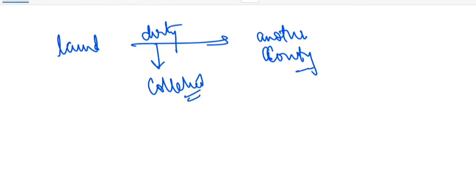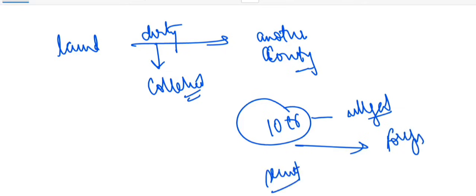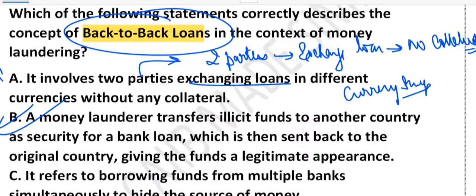Imagine you have 10 crore of illegal money, right? So you send it to a foreign bank as security. This 10 crore you have sent to the foreign bank as security, right? So that bank helps you get a 10 crore loan in India. Now your money looks legal because it came from a bank loan, right? So this is the example, and that is why option B is correct.